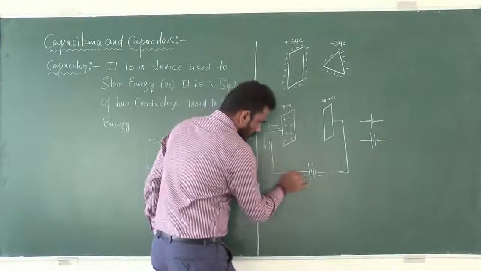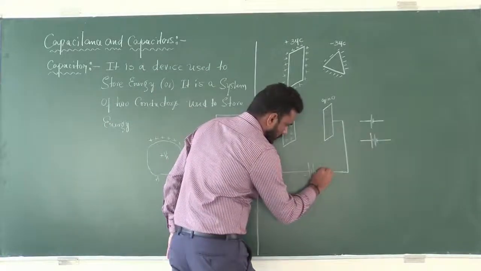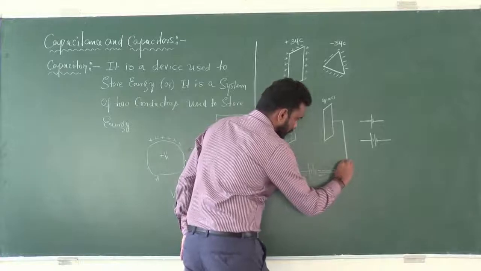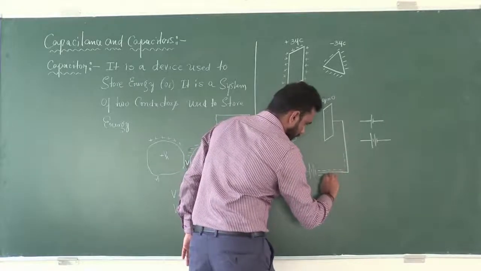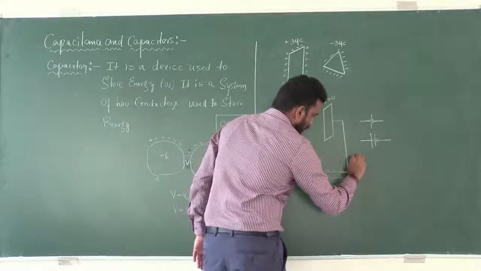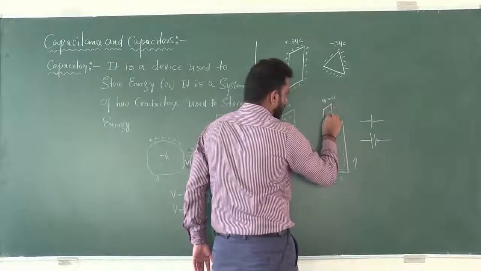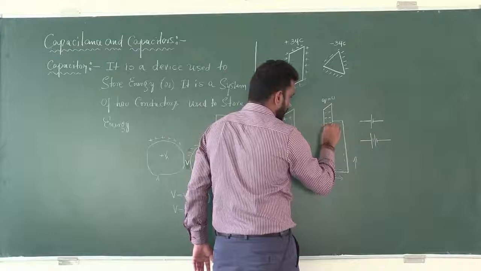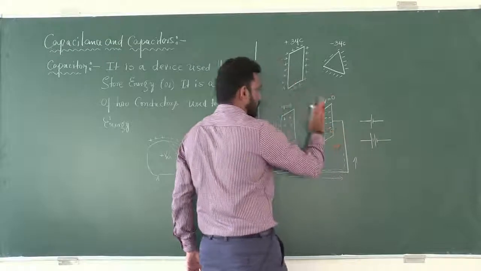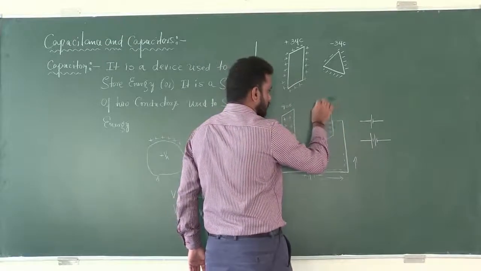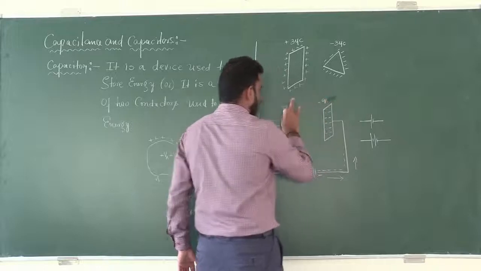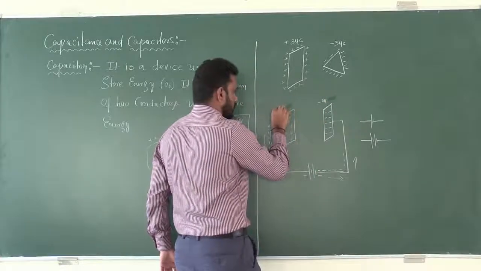This electron will move like this, and they'll reach this metal plate, and this metal plate gets negatively charged. So this is negatively charged and this metal plate is positively charged.